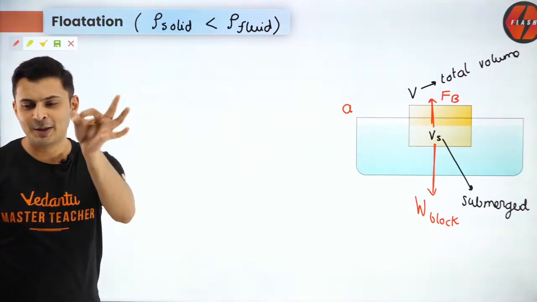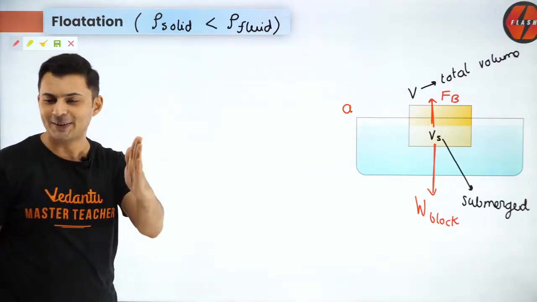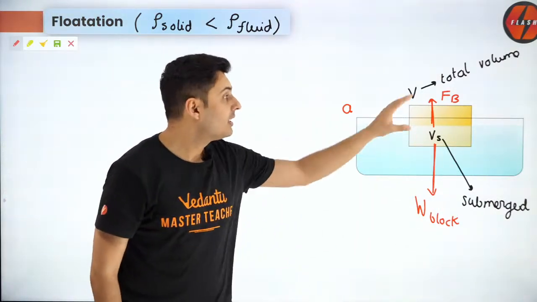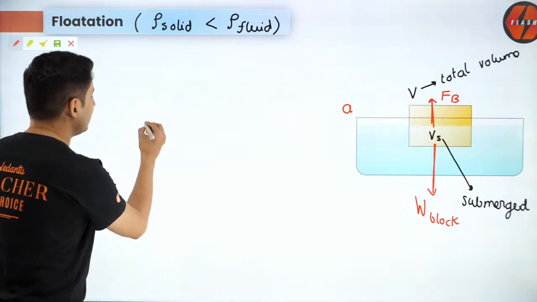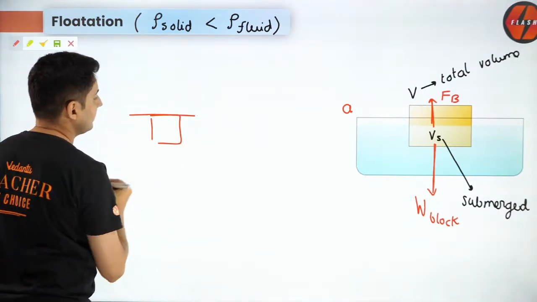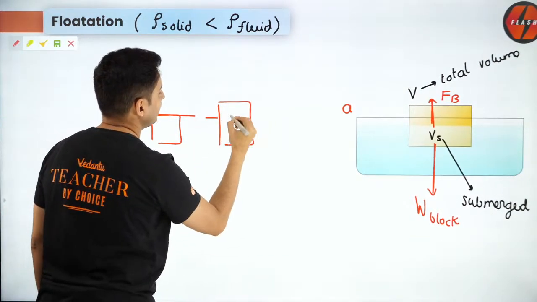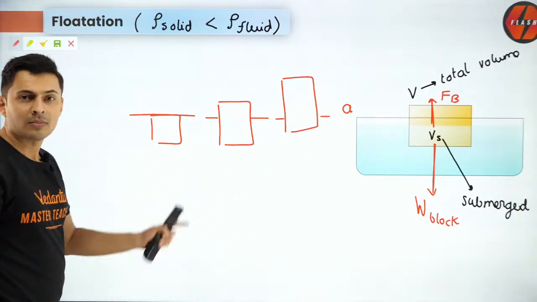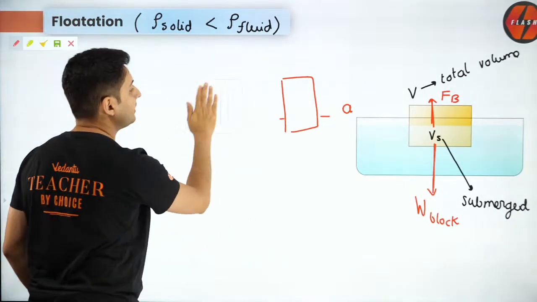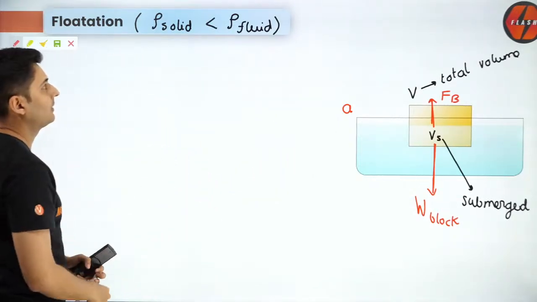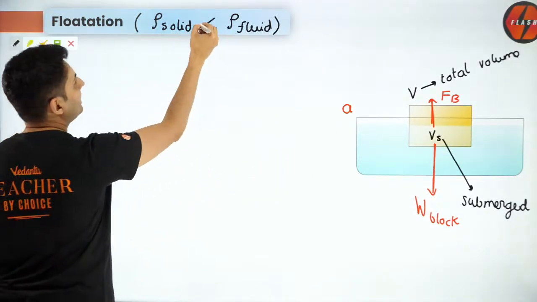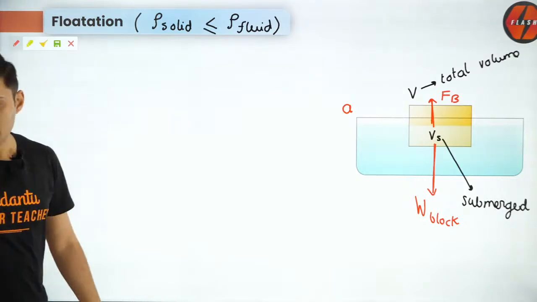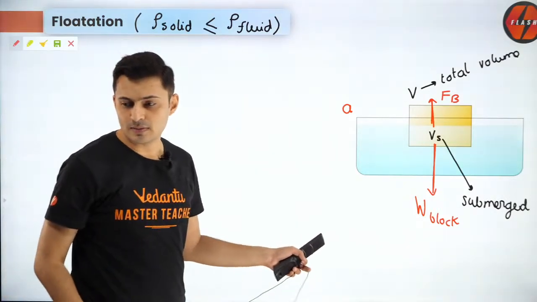Yes, correct, Kirito. Very good, excellent. No, Saurav. Floating means it can be either of these things. Either it can be like this, or like this, or like this. All these are floating objects. Floating does not mean the densities have to be equal. Please understand that. In fact, the density of the solid can be less than or equal to that of the fluid. Either of them is possible. Be careful.